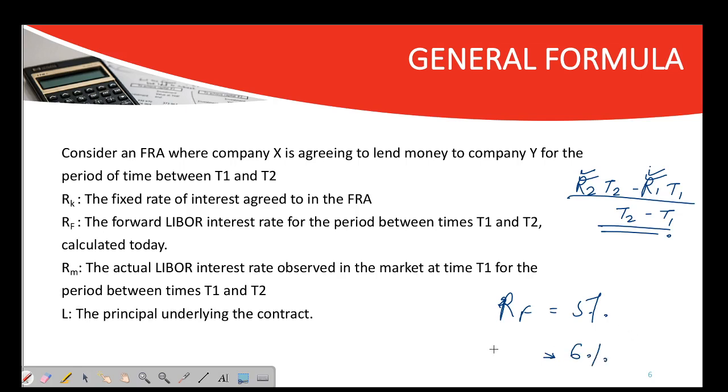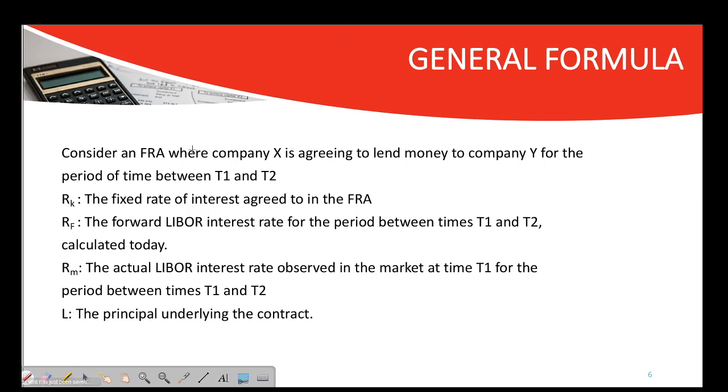So it means that you are not realizing, this is RM, so you are not realizing the forward rates. So there is a difference. This is called realizing forward rates. So when we are calculating the value of a forward rate agreement, there is a big assumption that we make, which is that RF is equal to RM. That is, all forward rates will be realized.